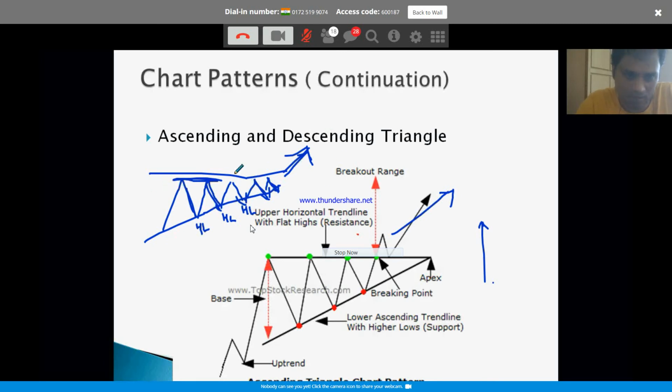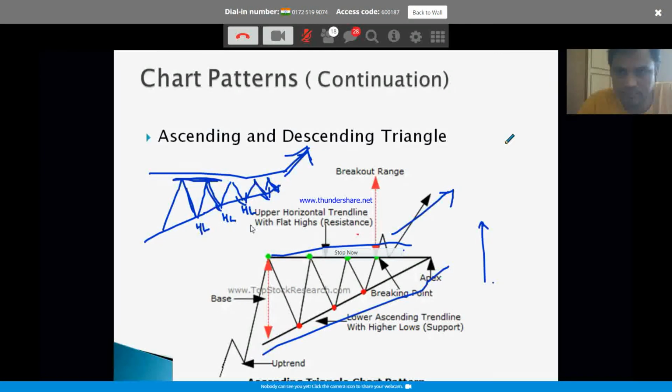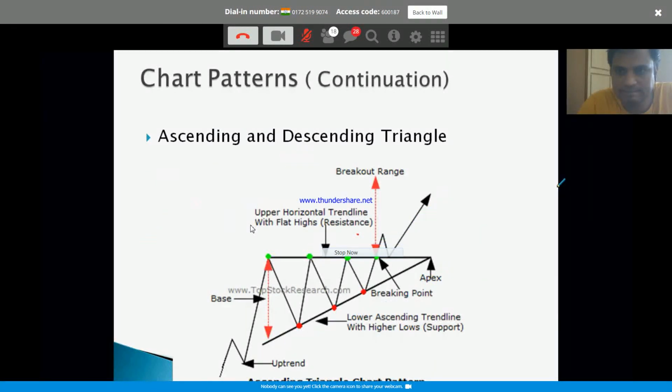Obviously, from the look of it, this is an ascending triangle. So ascending triangle, ascending formation. So it's called an ascending triangle.